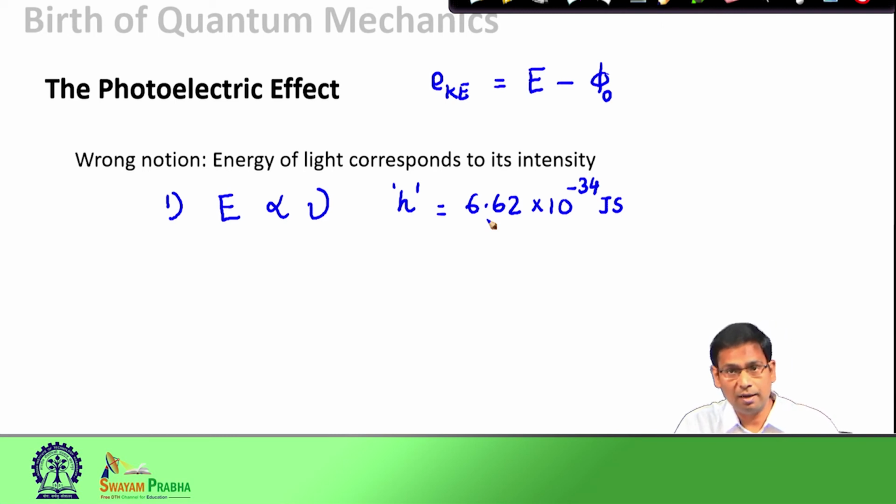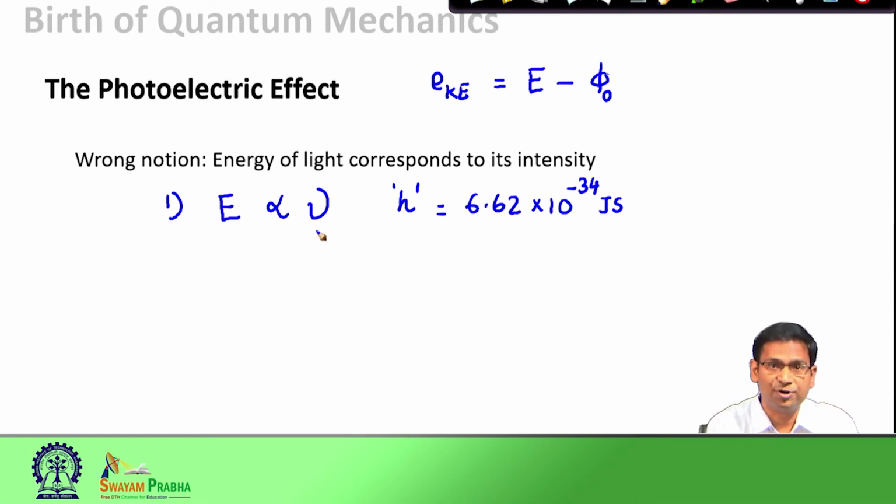Now, this is a completely unrelated experiment to that of black body radiation. However, the experimental result suggested that the energy is proportional to frequency with a proportionality constant of h, the same value that we got in the previous experiment. So, in this case, the energy of the electromagnetic radiation, or energy of light, is E equals h nu.